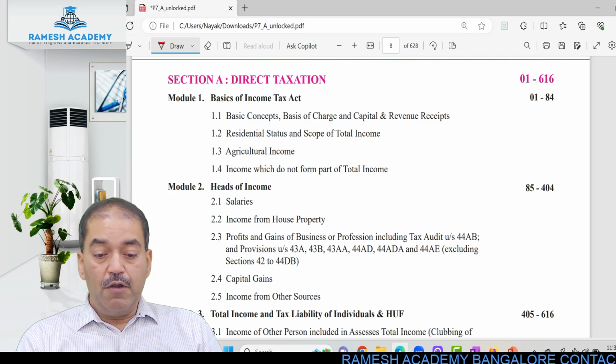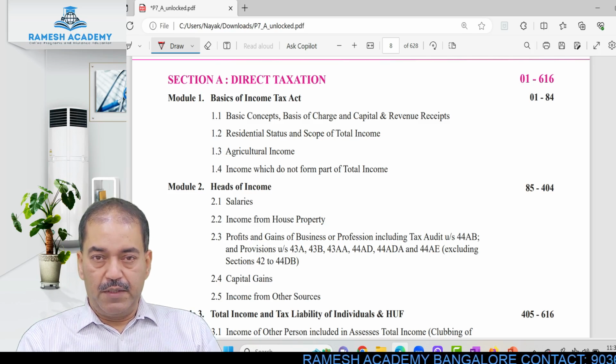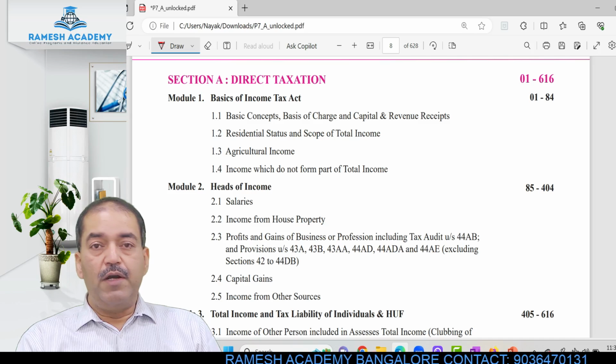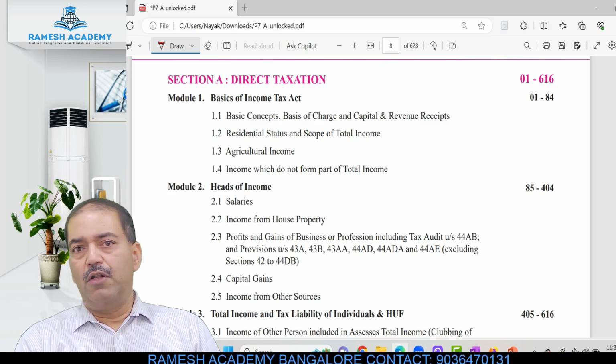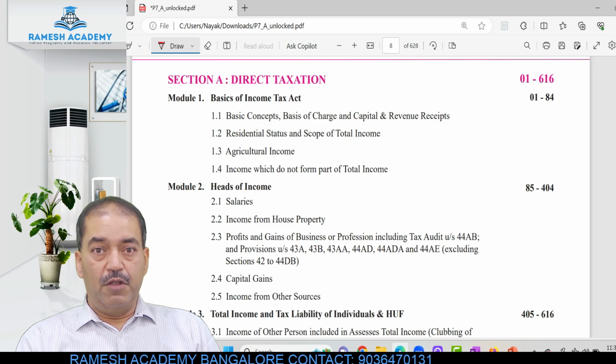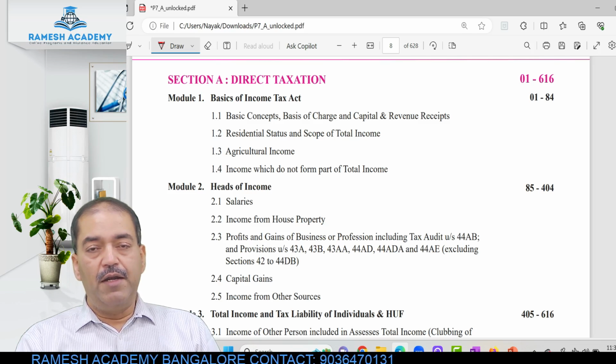The second module is made up of heads of income. Heads of income, dear students: when you are calculating tax, tax is not calculated at a flat rate on all the incomes that you get. You have to classify the income on the basis of what the income relates to.